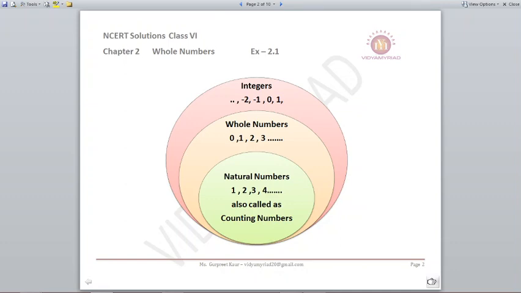So if it is asked which is the smallest whole number, that is 0, and the smallest natural number is 1. Same way, on the number line you have some negative numbers also. They will be treated as integers. When you have negative numbers, zero, and 1, 2, 3, they are known as integers. But in this chapter we will be concentrating on whole numbers.